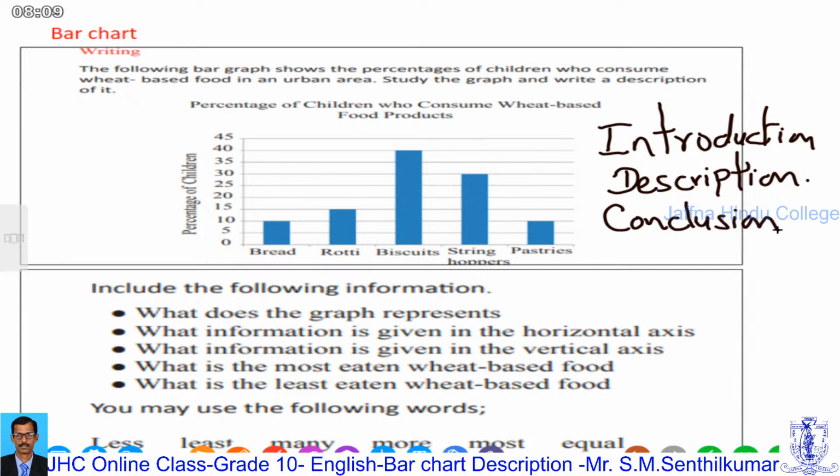In the conclusion part, don't repeat the description. Here in the conclusion, you give your own opinion about the bar chart. Even 1 or 2 sentences is enough. I think the question asks for a maximum of 100 to 150 words. So this is the way you are going to write the bar chart.